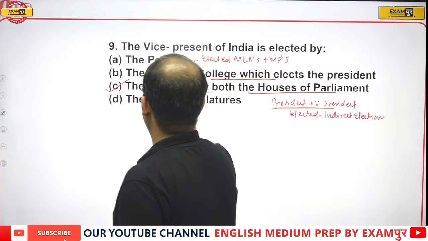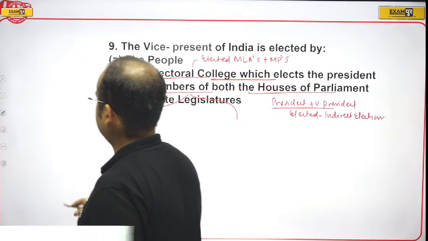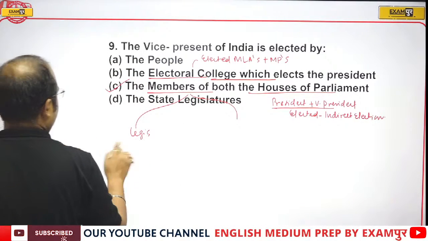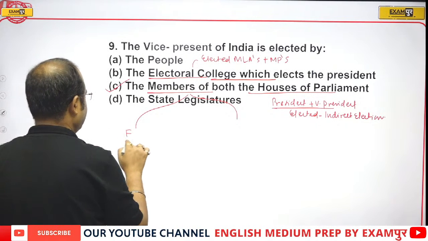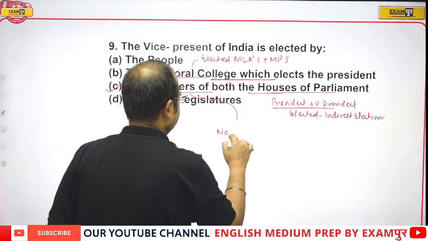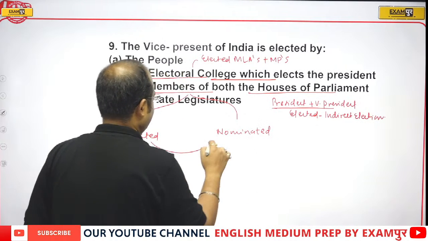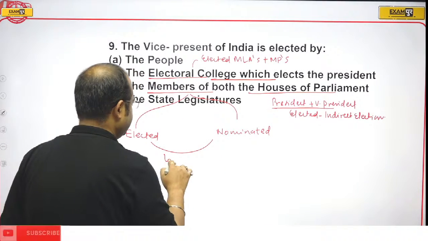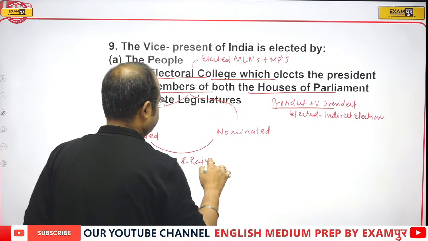Both houses of the Parliament means elected members and nominated members as well. Elected plus nominated members of Lok Sabha and Rajya Sabha.